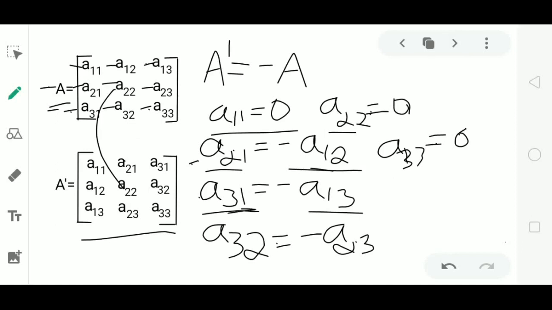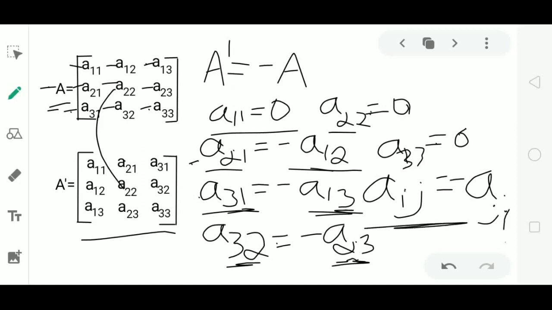Just here 31 and 13 are interchanging. 3, 2. In this RHS we have 2, 3. The position of row and column is interchanged and the sign is interchanged. So in general I can write here Aij must be equal to negative of Aji. This condition must be satisfied.